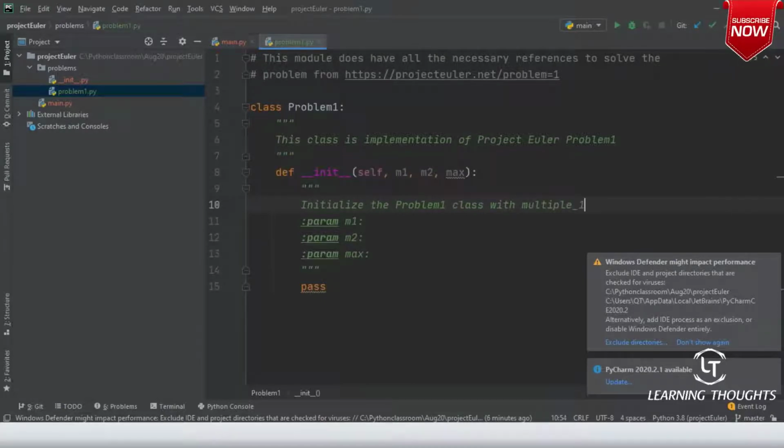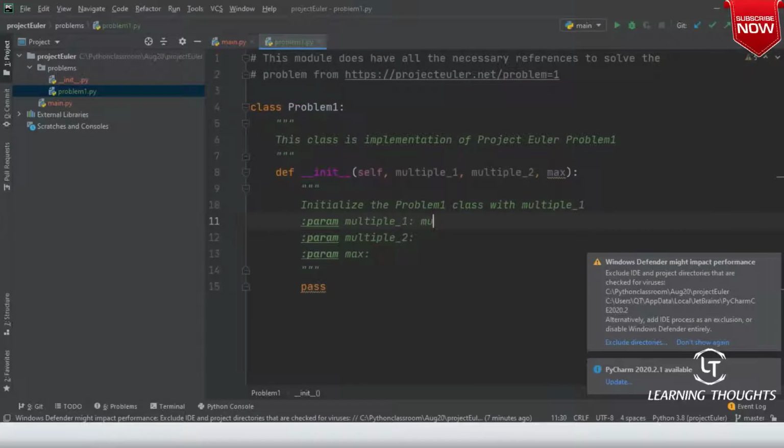multiple_1. So why should I write M1? Let me write multiple_1. Let me write multiple_2. Explicit is better than implicit, right? Yeah, right. So here it is giving me something, right? So I'll add max.